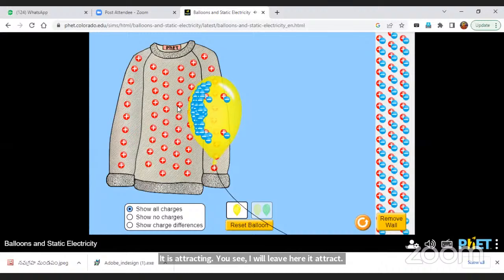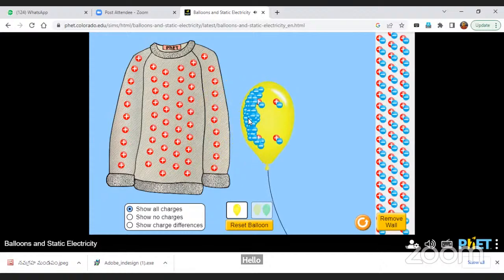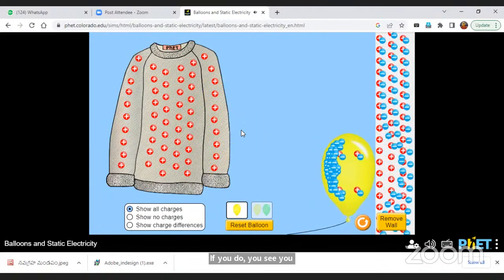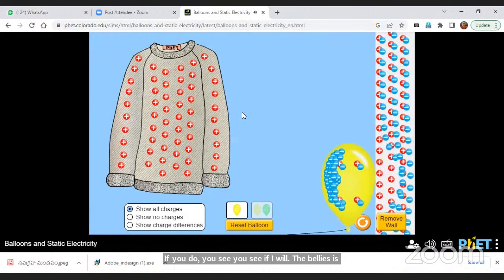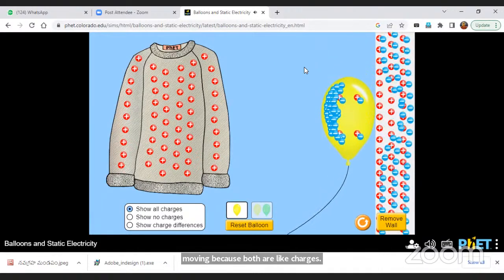And one more thing you observe, I am coming to the wall. Are you able to see anything? If you see the yellow balloon, it is moving because both are like charges. Both are like charges, so that is why the balloon is moving. Here, one more thing.